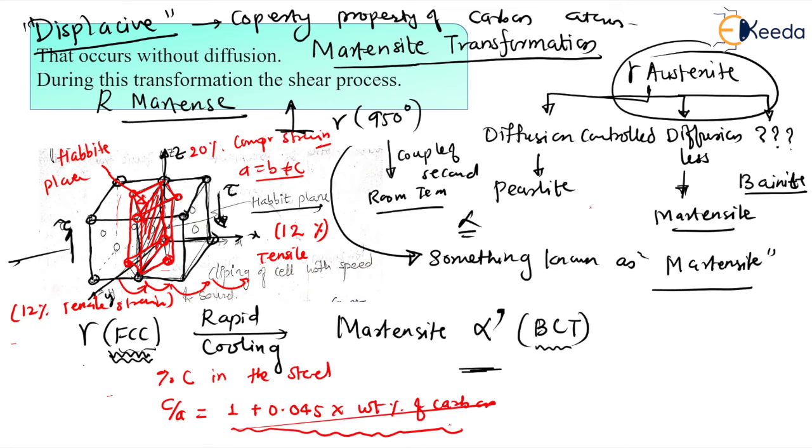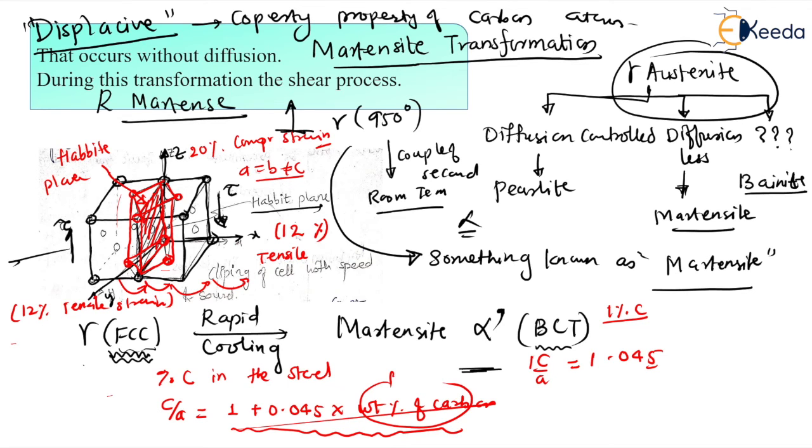So dear students, suppose I take the example that I am having 1% of carbon. So tell me what will be this tetragonality, that is, the C by A ratio for 1%. So put here weight percentage of carbon as 1. You will get 1.045, isn't it? So dear students, by this C by A ratio, this martensitic transformation for very low carbon steel.